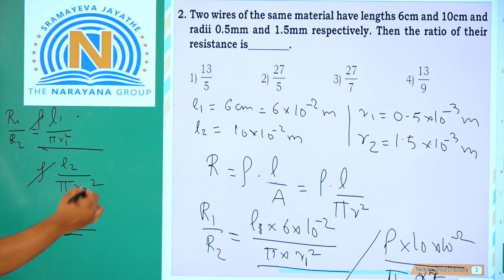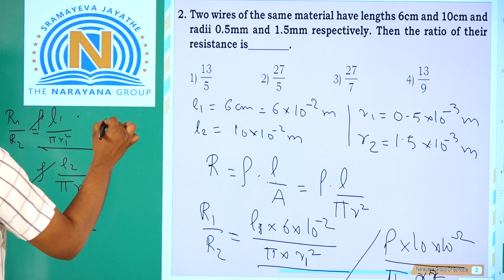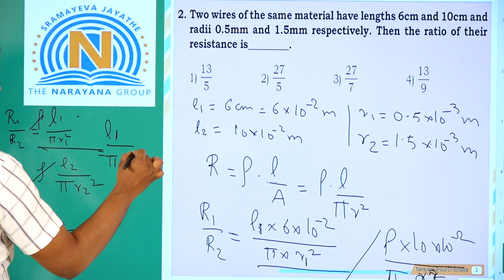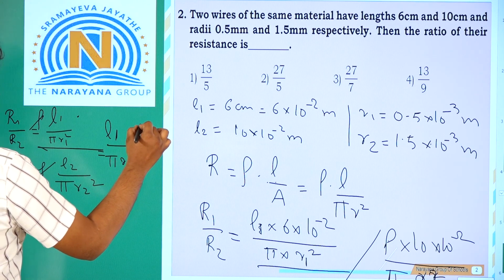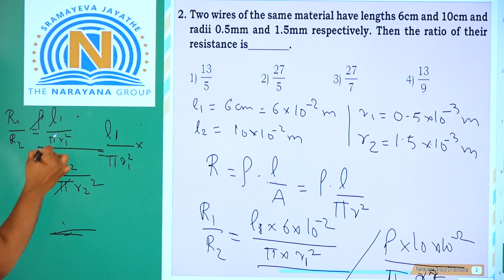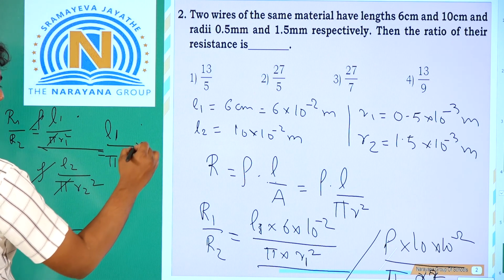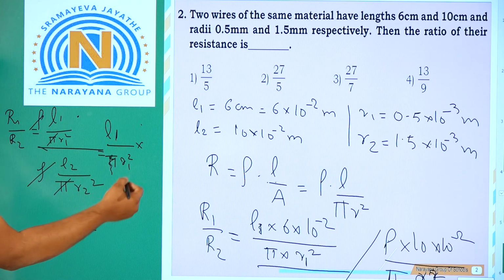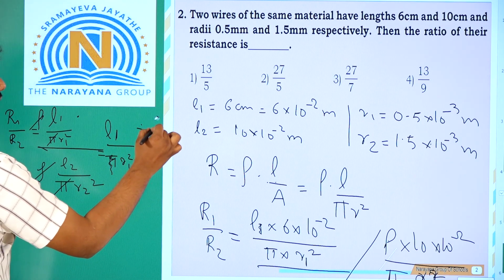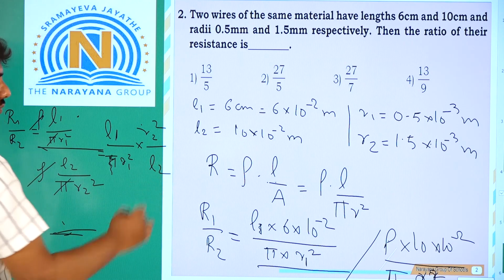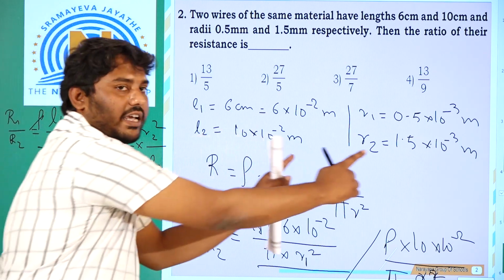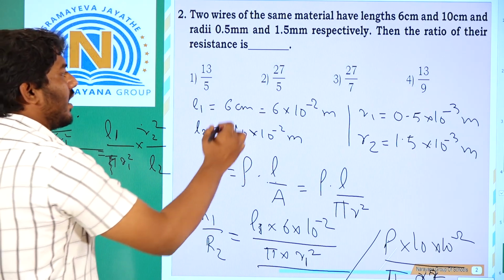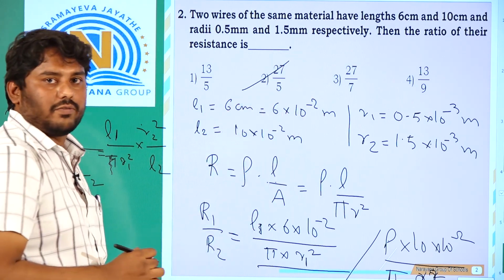If you do the cross multiplication, you will be left with L1 by pi into R1 square, and pi also gets cancelled out. So in the end pi is not there: L1 by R1 square into R2 square upon L2. Substitute these values carefully. Do the basic mathematical calculations. You will get the answer as 22 upon 5.